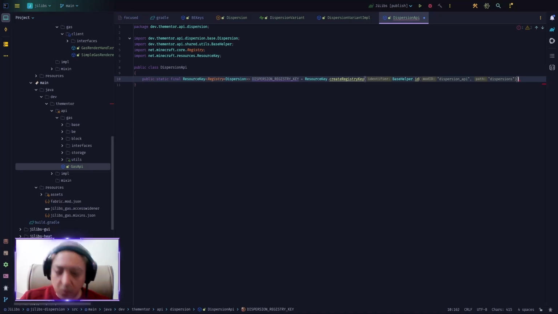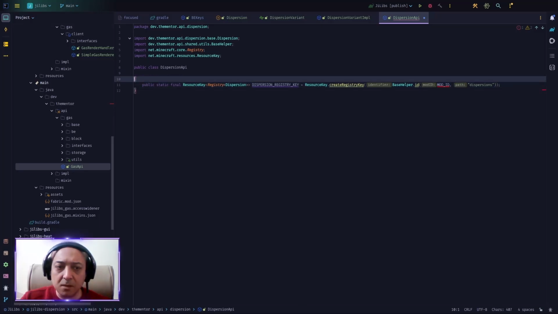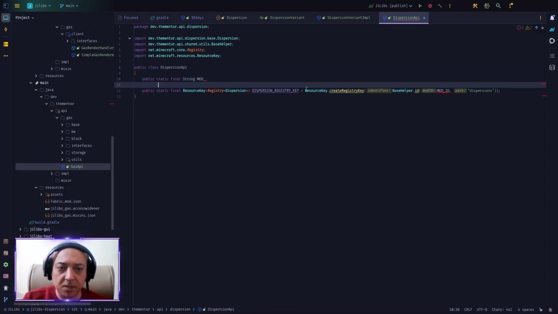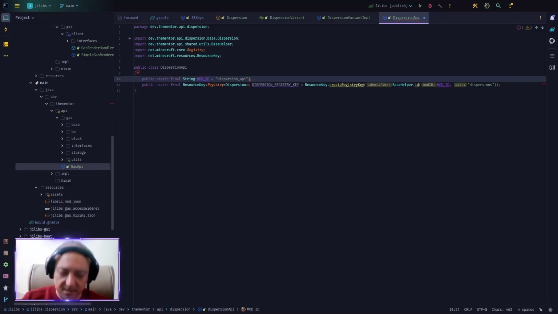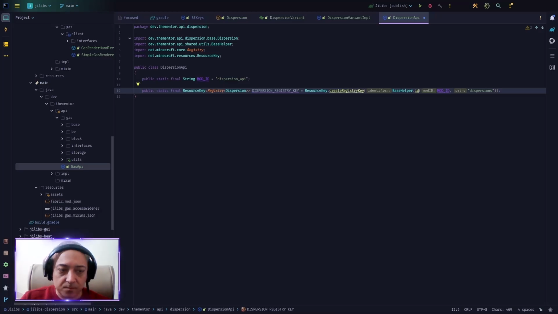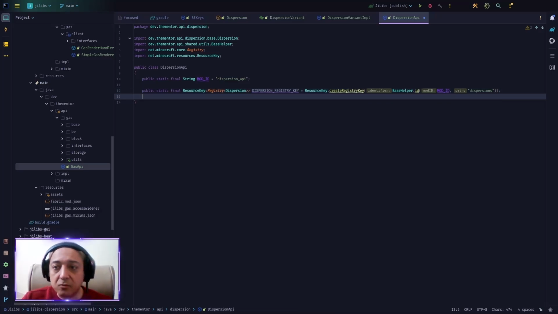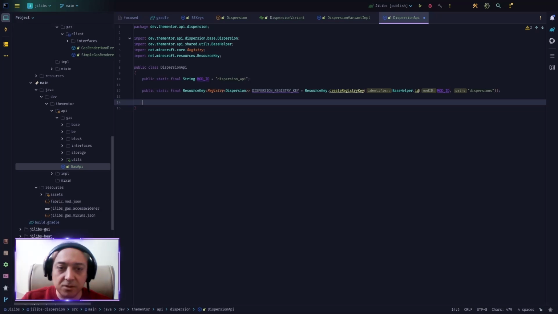However, I may want to use this mod ID outside of this identifier here, so I will cut it here, and I will say that it's MOD_ID, or mod ID, I don't know. Then I want to create that, so now we say public static final String MOD_ID equals to that. Now that we have these two, I can finally add our registry entry to the heart of Minecraft.